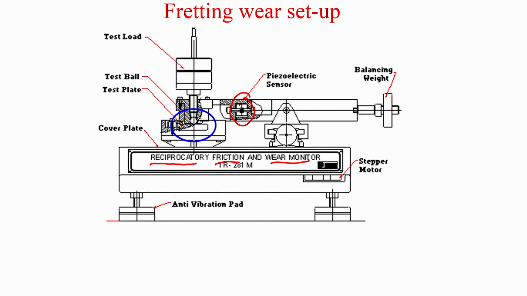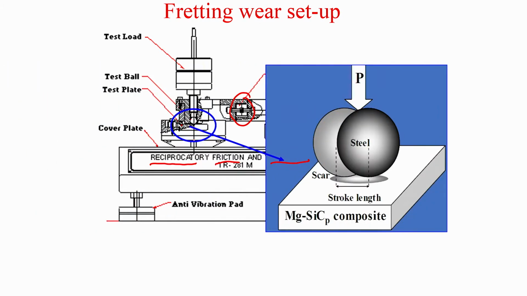If you now have a larger view of this circular region, we have used steel as a ball and steel as a mating material, and then you have magnesium X% silicon carbide composites as a flat material. Now, typical stroke length is, let us say, 100 or 200 micron, and therefore you can see this is the region which is the contact zone.